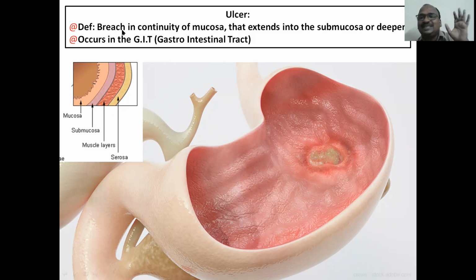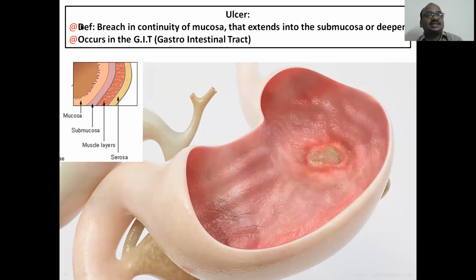B-R-E-A-C-H. Breach, not beach. Sea beach, not breach. Breach in the continuity of the mucosa. This is not continuous; breaches will come that extend into the submucosa. It is not confined to the mucosa. It enters into the submucosa, the muscle layers, or deeper layers up to the serosa. It forms holes up to the serosa, and the acid will leak into the body from the stomach. A very dangerous situation. The patient will die immediately if such a thing happens.